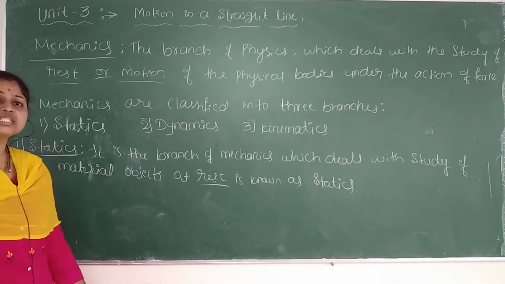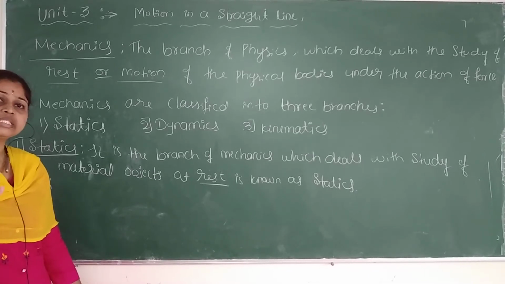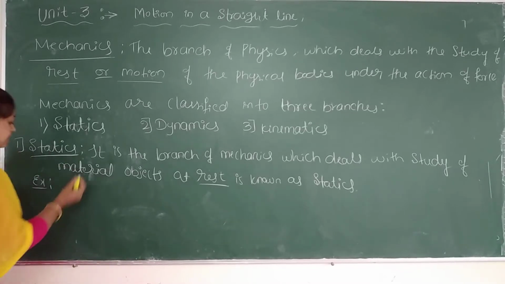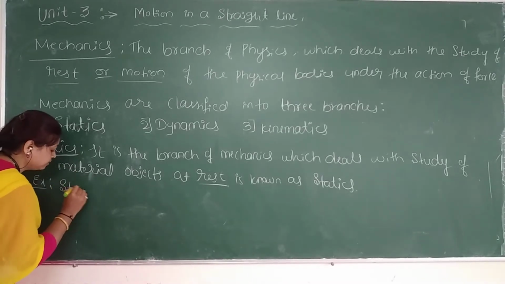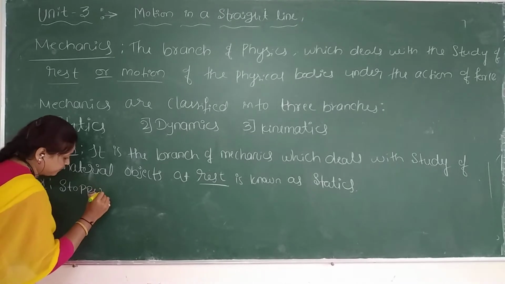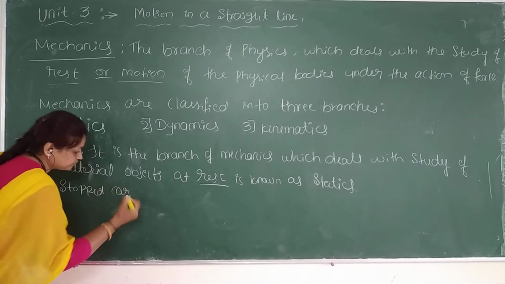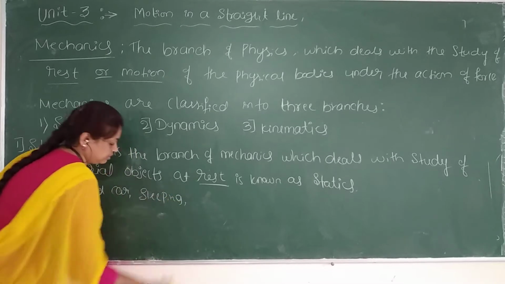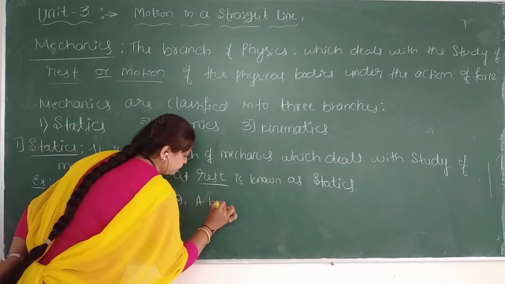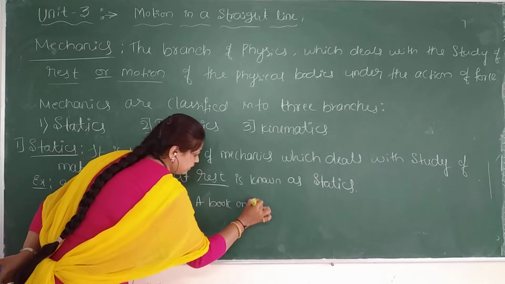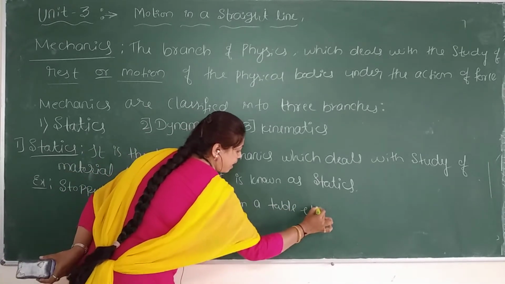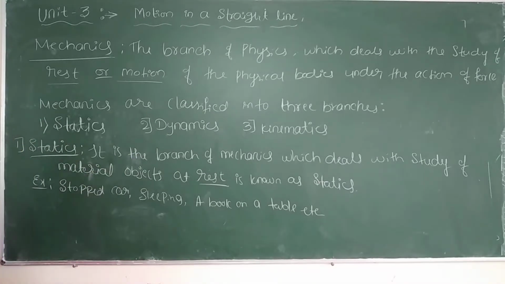Examples: stopped car, sleeping, a book on a table, etc.